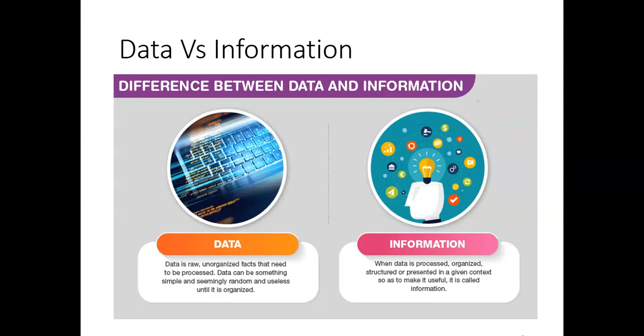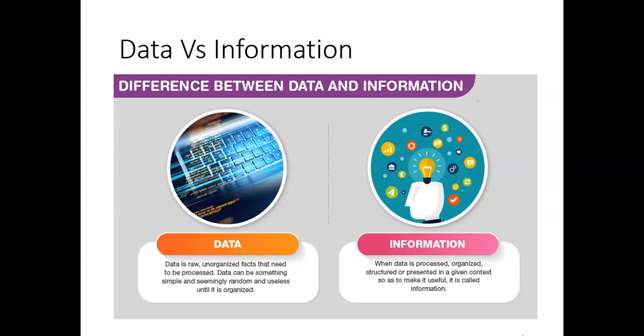So what is data? Data is the raw, unorganized facts that need to be processed. Data can be something simple and seemingly random and useless until it is organized. Whereas information is when data is processed, organized, structured and presented in a given context so as to make it useful.